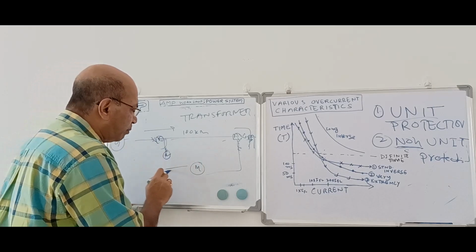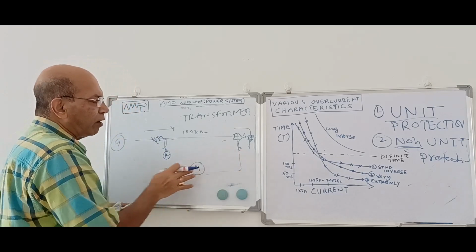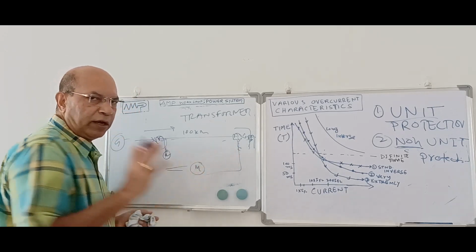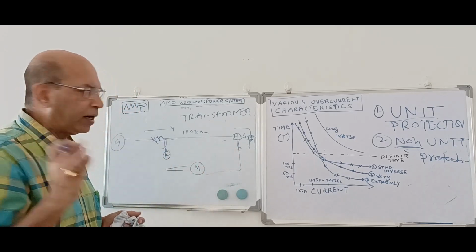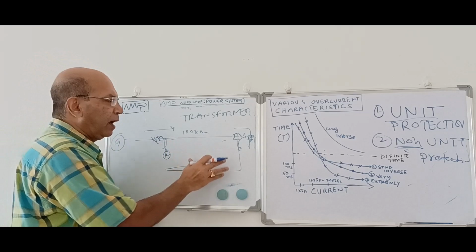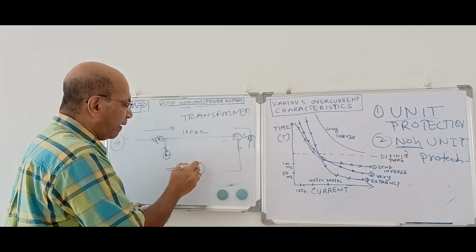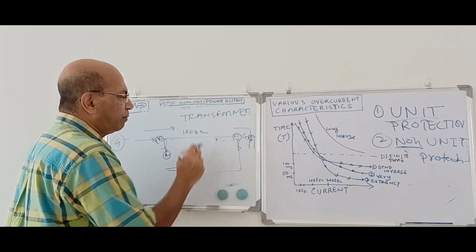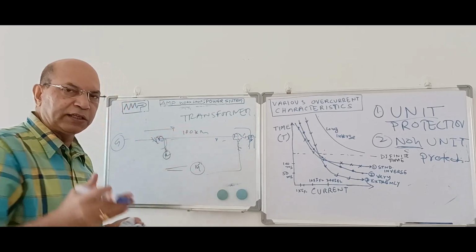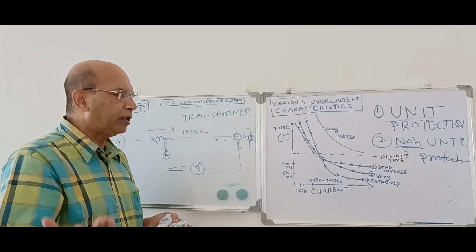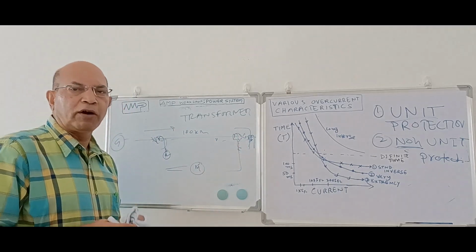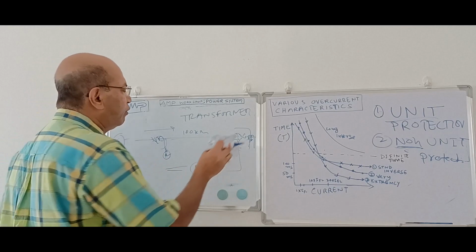That signal will be transmitted through telemetry or a fiber cable between the two ends, and through the fiber cable the signal will go to a phase comparator or current comparator. They will compare the current and phase, and by comparing these two they can understand whether the fault is inside or outside. If it is inside, they will trip immediately. So distance protection is a non-unit protection, but it can be converted to unit protection by a fiber cable or telemetering arrangement. So that is another unit protection.